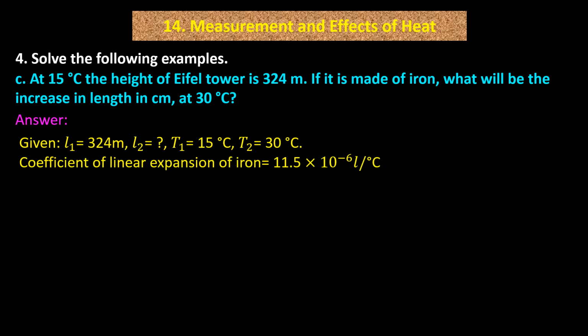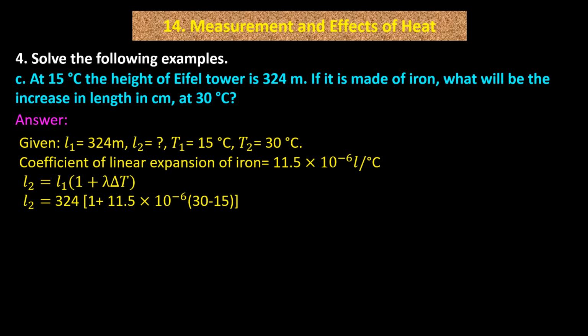Coefficient of linear expansion of iron equals 11.5 into 10 raised to minus 6 per degree Celsius. L2 equals L1 into bracket 1 plus lambda delta T bracket complete.